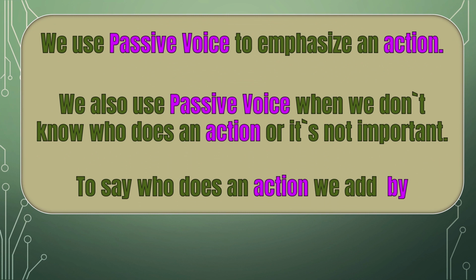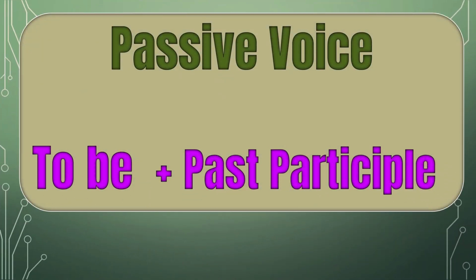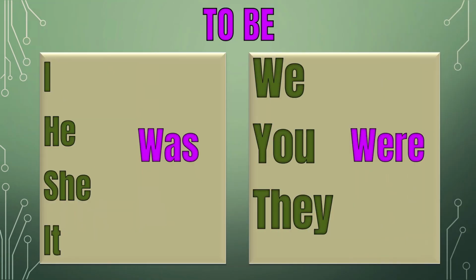We use passive voice to emphasize an action. We also use passive voice when we don't know who does an action or it's not important. To say who does an action, we add by. Passive voice is formed of the verb to be and past participle. We need was for singular and were for plural.